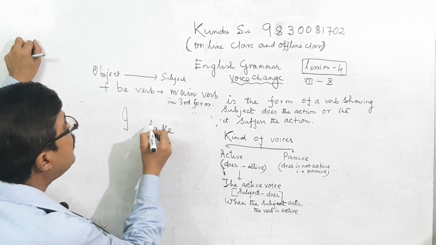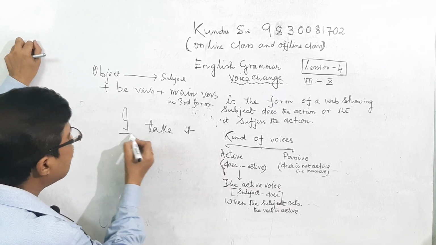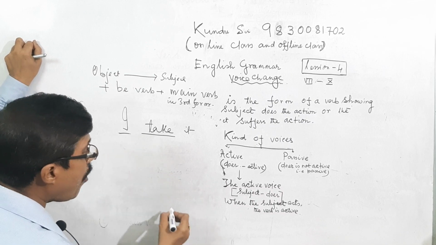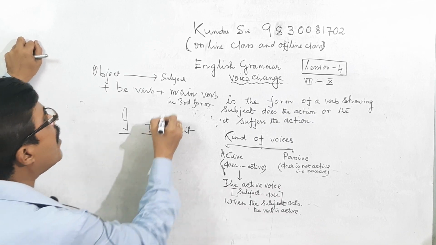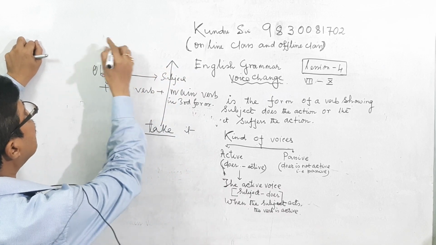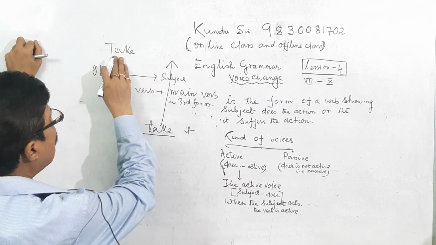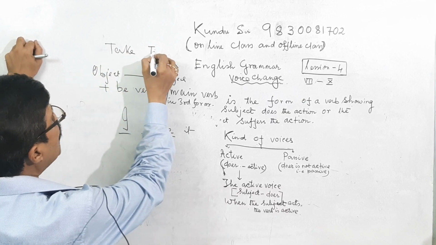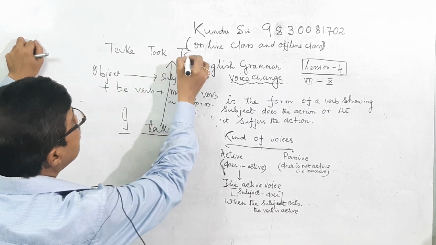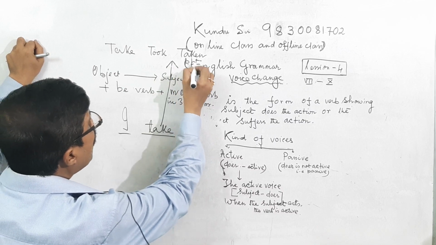I take it. It is the subject, and take is the verb in the present tense. Present form take, past form took, and taken in the past participle or third form.